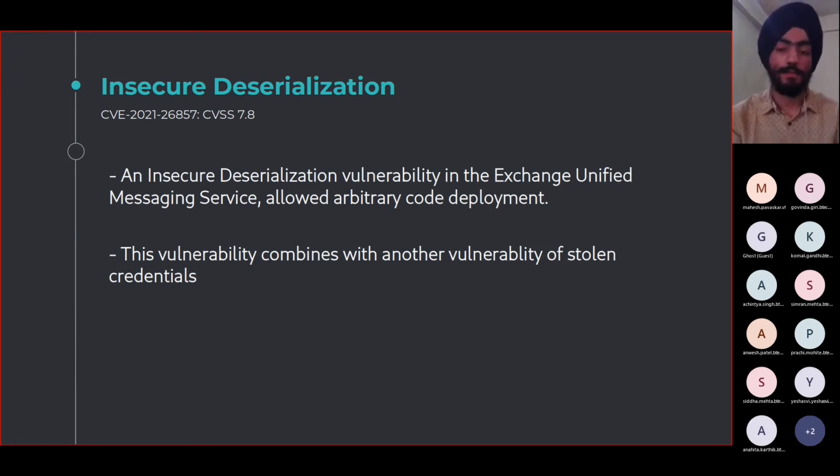So deserialization basically means disrupting the natural code flow. This vulnerability existed in the messaging service of Microsoft Exchange servers, and by exploiting it, they could install malware and web shell codes and gain remote access to the servers.